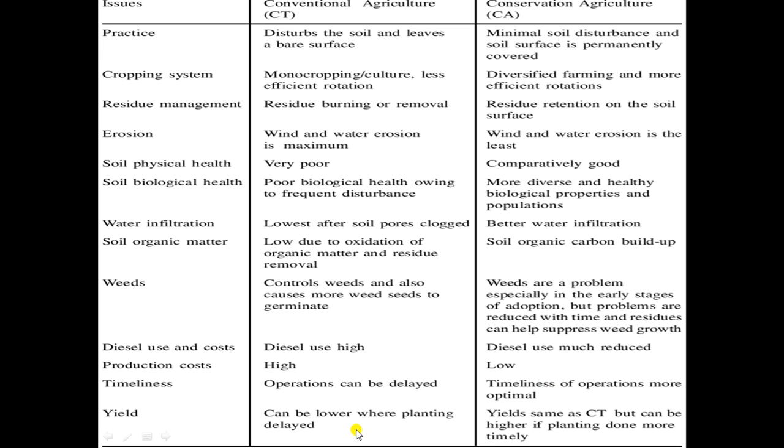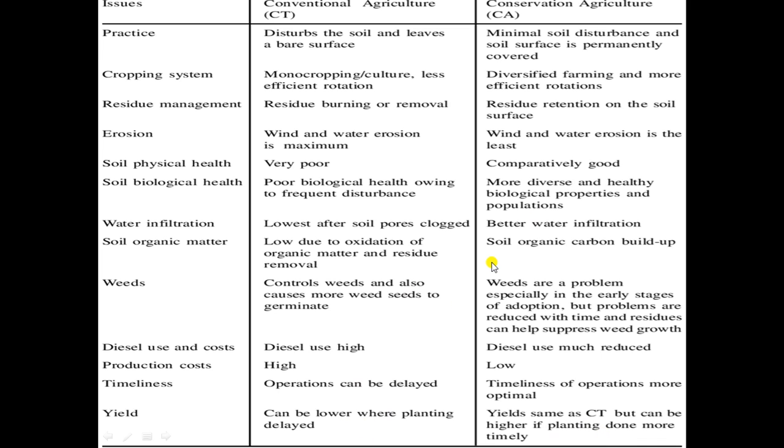Yield can be lower wherever planting is delayed in conventional agriculture. One more point can be added: if there is any failure, natural calamity or unfavorable climatic condition, yield will be low. But in conservation agriculture, good yield can be achieved, and because of the diversity, profit can be achieved.